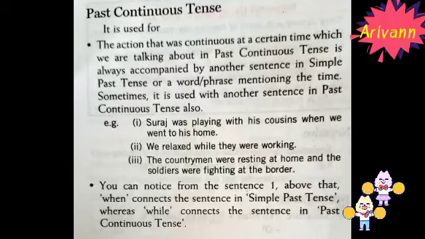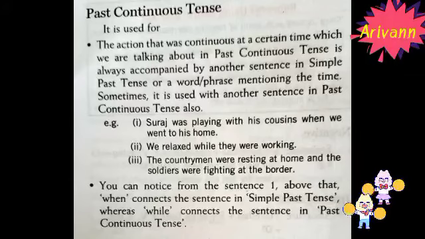We relaxed while they were working. The countrymen were resting at home and the soldiers were fighting at the border. See, you can notice from the sentence 1 above that when connects the sentences in past tense, whereas while connects the sentence in past continuous tense. So past continuous tense is used to express an action that was continuing at some time in the past.